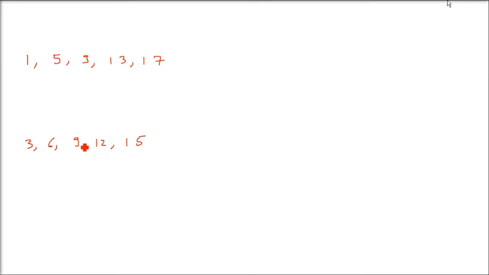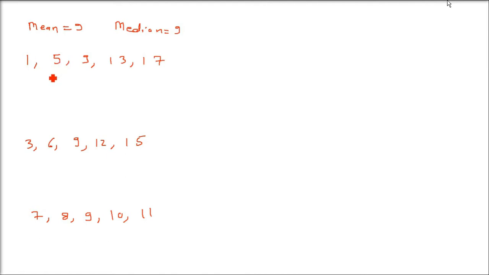So 3, 6, 9, 12, 15. And one more distribution we are going to write. As I said, these observations are carefully chosen. These are the data values. I'm just taking 5 values; it can be 500, or 5 million. The most important thing is that in all these distributions, we have the same number of observations and also the same mean and median. The mean and median is 9 for all these.